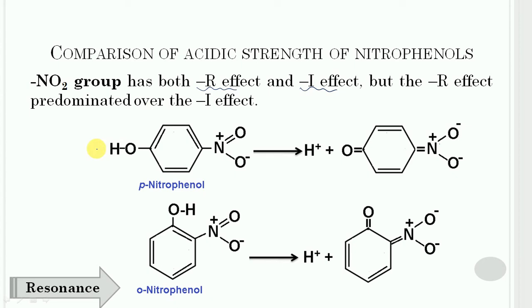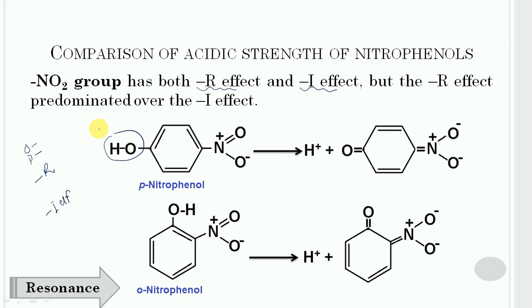A nitro group at ortho position and para position withdraws electrons of the hydroxy group toward it by a stronger minus R effect, while a nitro group at meta position withdraws electrons of the hydroxy group only by minus I effect. Thus we can say that ortho and para nitrophenols are more acidic in comparison to meta nitrophenol.